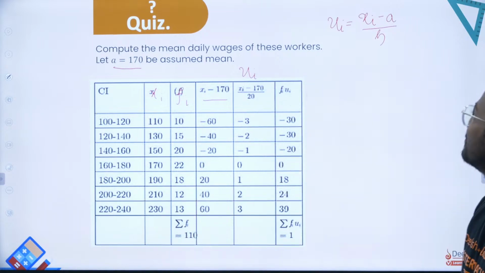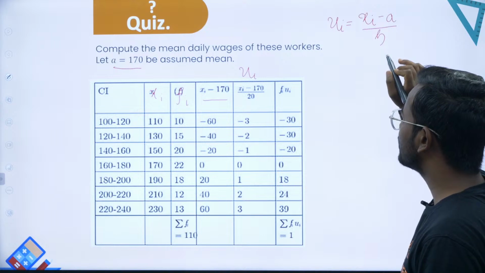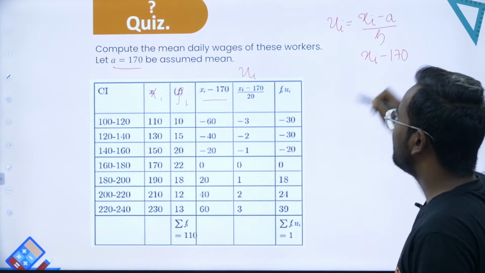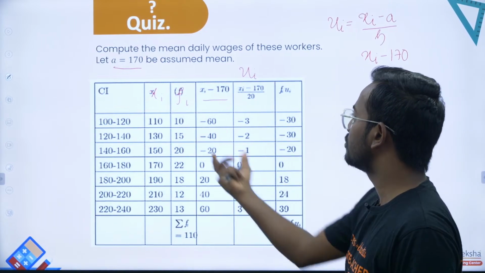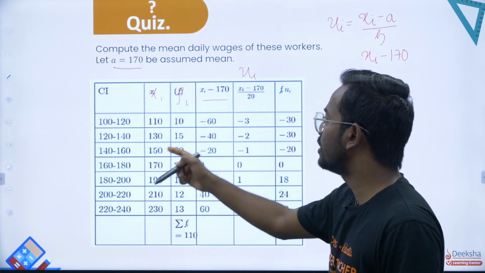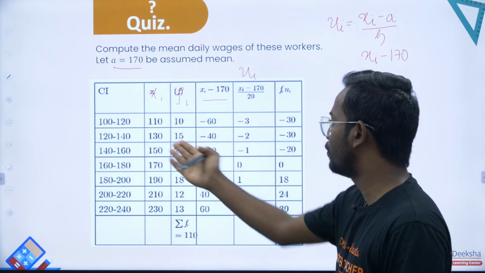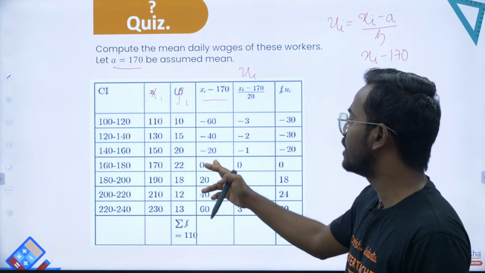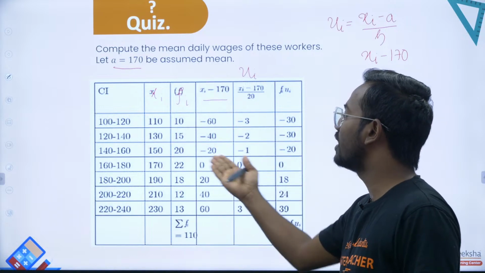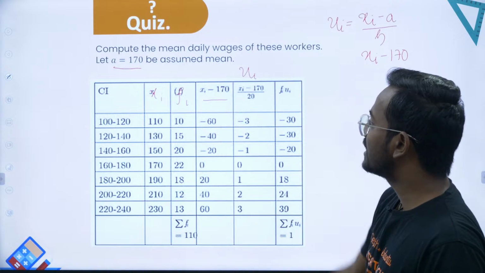Please pay attention. So now you have ui equal to xi minus a divided by h, right? Now you start by taking the differences, that is xi minus 170. Every entry xi is some distance from this 170, so you take the difference of xi with 170. With 110, you get minus 60, similarly minus 40, minus 20, and with respect to 170 you get 0. That is why you always take one of the xi values as the assumed mean, the middle value, so that you get 0 and it is equally distributed: 20, 40, 60.